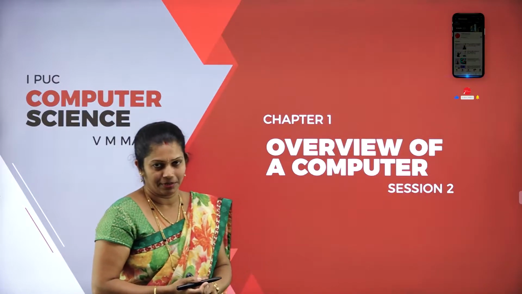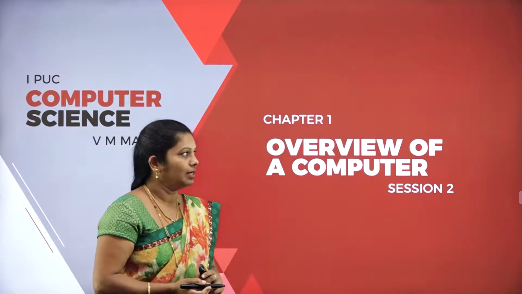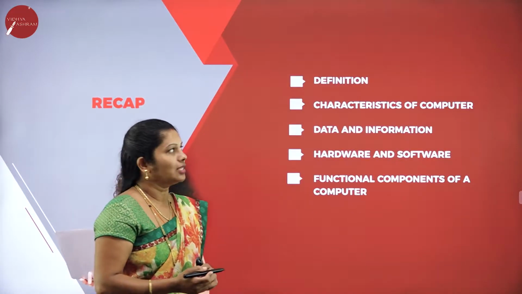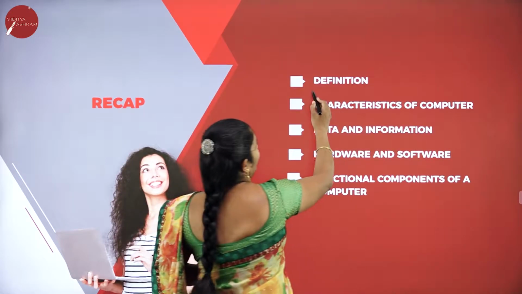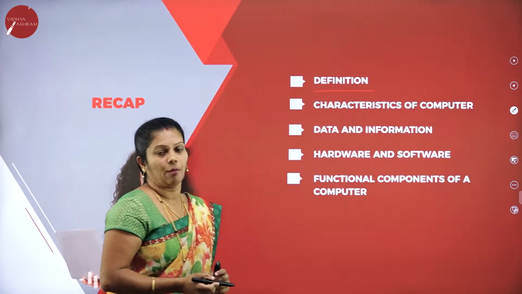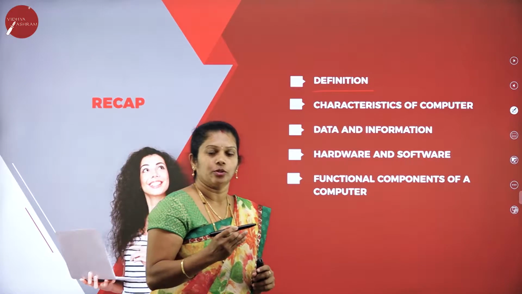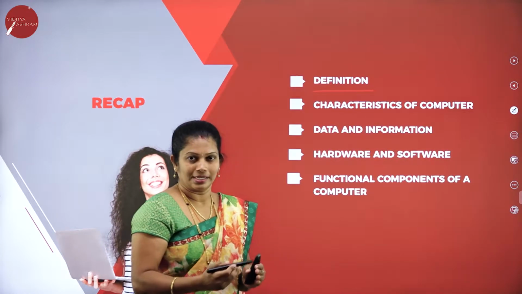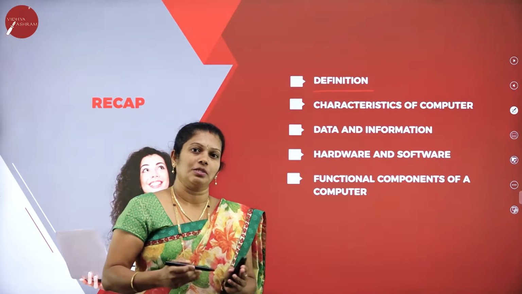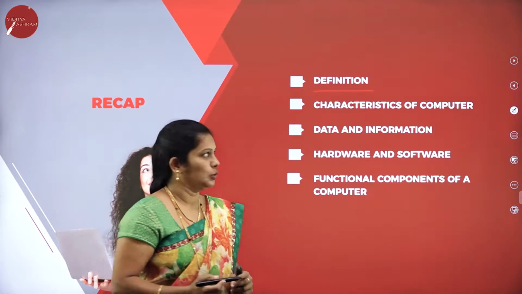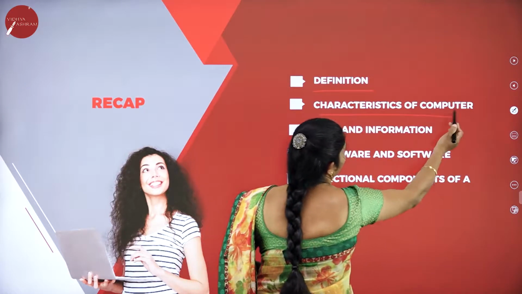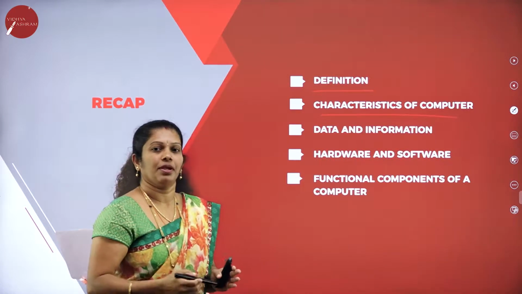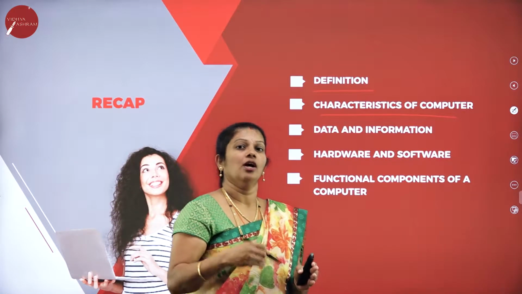This is the first chapter in your first PU syllabus. In the previous class, you already came to know the definition of computer, that it is an electronic storage unit and it stores the data, processes the data, and after processing, it will generate the result to the user. Then characteristics of computer, that is speed, accuracy, storage, cost.